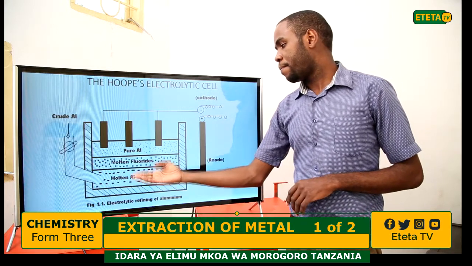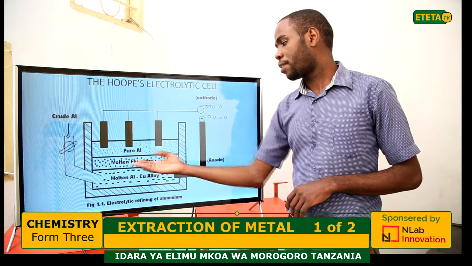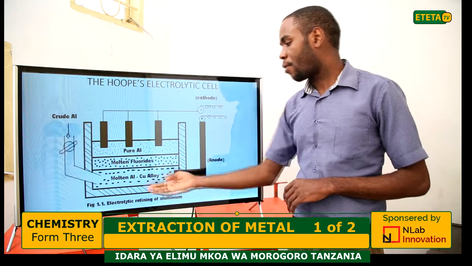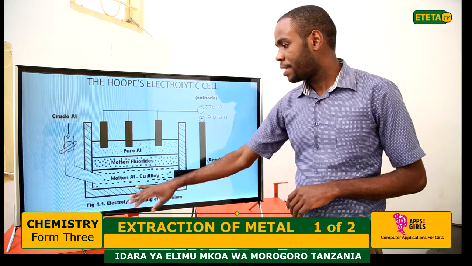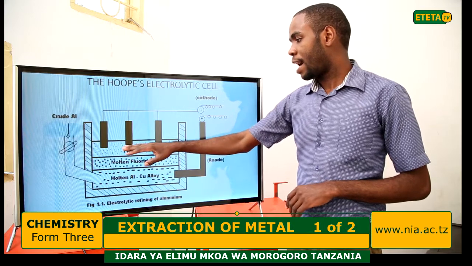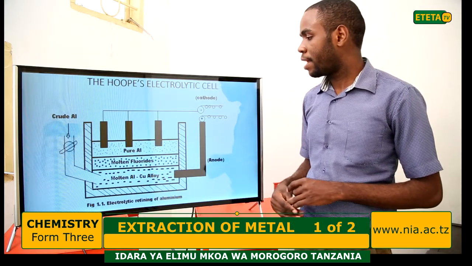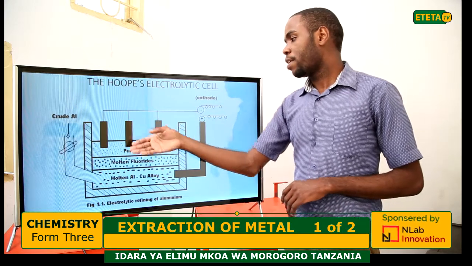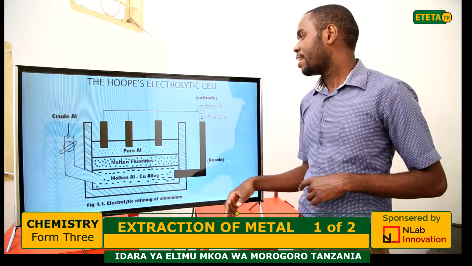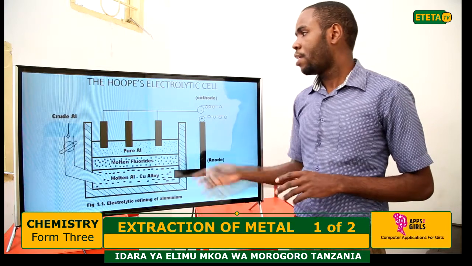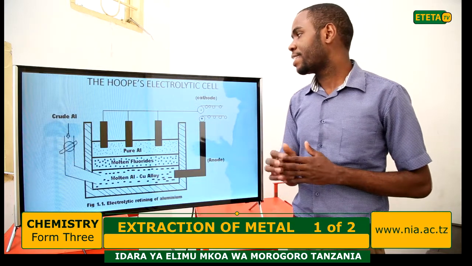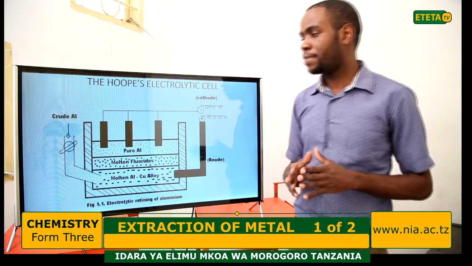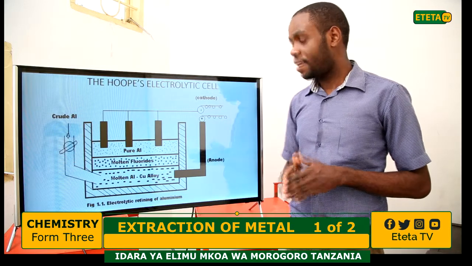Here, the impurities will remain as molten fluorides. Copper alloy will remain at the bottom, but at the top, the pure aluminium will be collected at the cathode. So this is the Hoope's electrolytic cell.